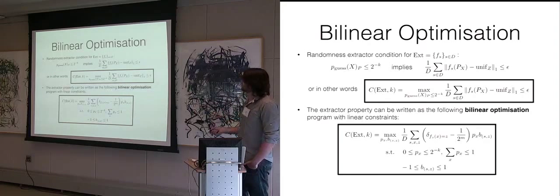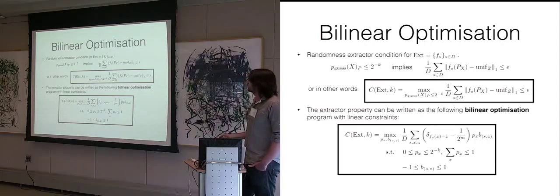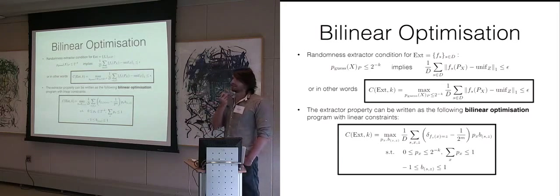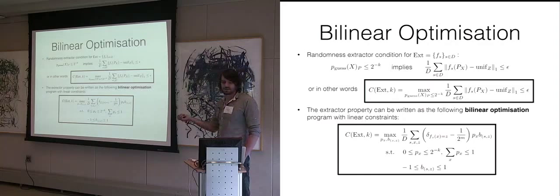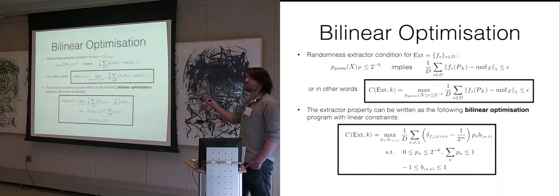And then we have these conditions, these linear constraints. The p constraints exactly come from this rewriting I was just talking about. The other constraint here is exactly this guessing probability constraint, right? The guessing probability not being too large means that, well, it's a probability distribution, so it's lower bounded by 0, and the largest entry should be at most 2 to the minus k. That was the definition of this. And here I relax the condition a little bit. I look at the subnormalized distributions as well, not only normalized ones, but the value of the program can be shown to be the same.